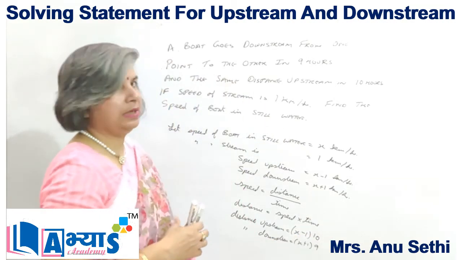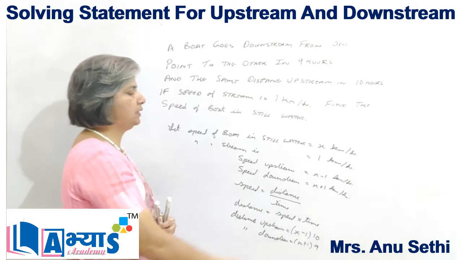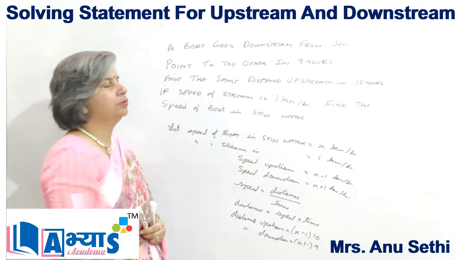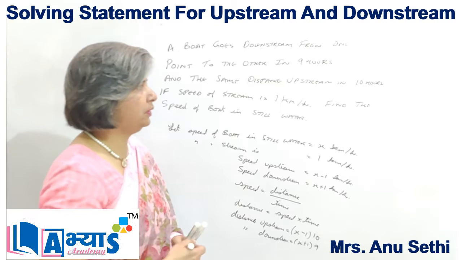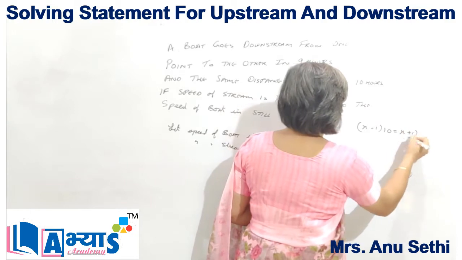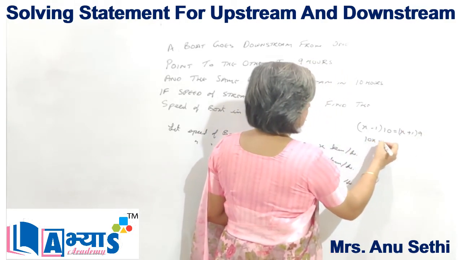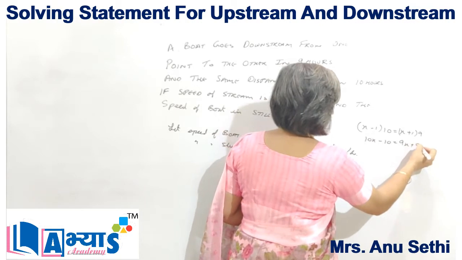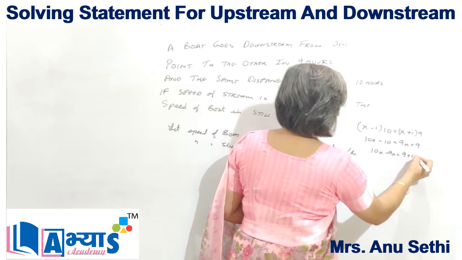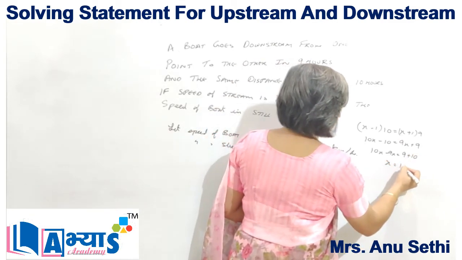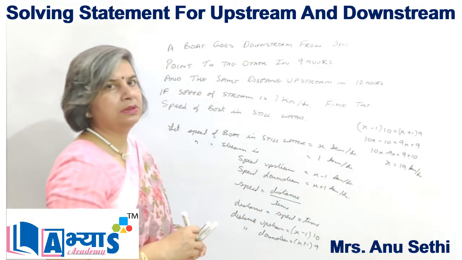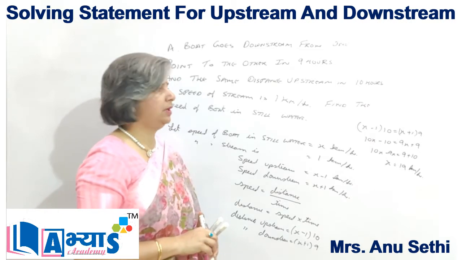Now we have found that the distance travelled upstream is x minus 1 into 10 and the distance downstream is x plus 1 into 9, and according to the question the same distance is travelled. So we can say x minus 1 into 10 is equal to x plus 1 into 9, or 10x minus 10 is equal to 9x plus 9, or 10x minus 9x is equal to 9 plus 10, or x is equal to 19 kilometers per hour. So this is how we can calculate the speed of the boat in still water.